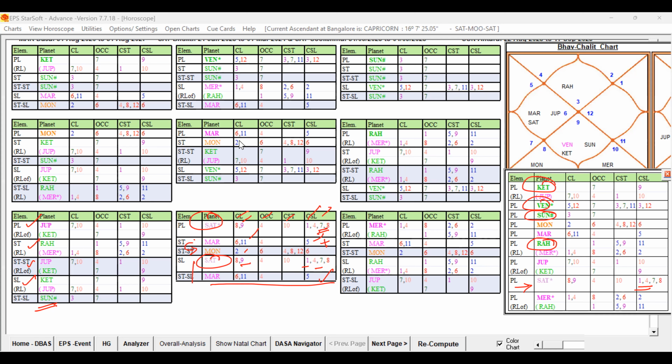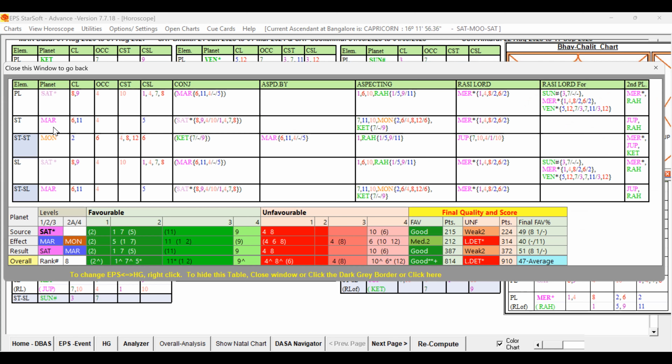But still, we can check whether that destiny planet at star level and sub-level has additional strength because of the support. Let us check Saturn. If you check the EPS table, the star level planet has Saturn in conjunction, and you can see aspecting Ketu is there.